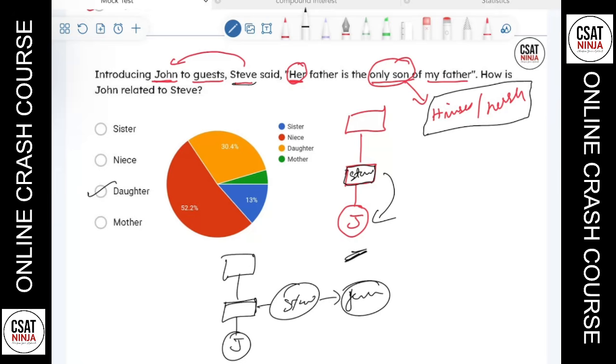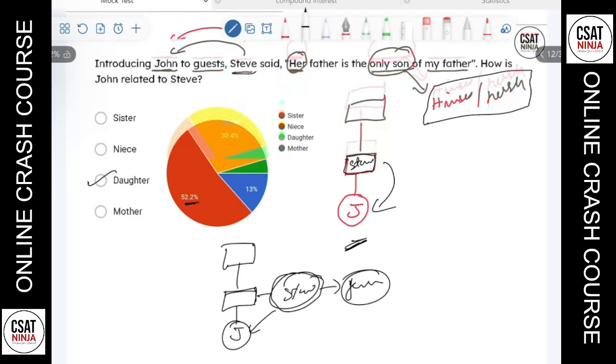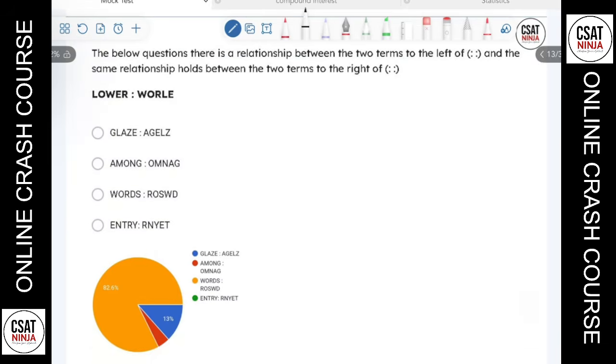But like I've told you earlier, we applied this rule here. Many students will go see, look at this, 52% went for the answer as niece here. If this was Steve, according to Steve, John will be niece. 100% sure that is correct. But in this kind of statement, when we talk about only son or only daughter, remember that the speaker is referring to himself or herself. That's the reason why the answer here is daughter there. Okay, clear with that? Let's move on to next.